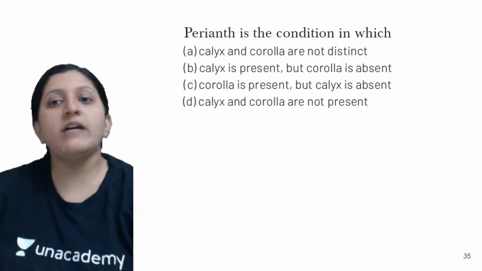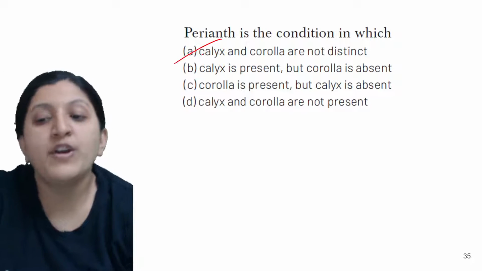So perianth is basically when the calyx and corolla are not distinct.